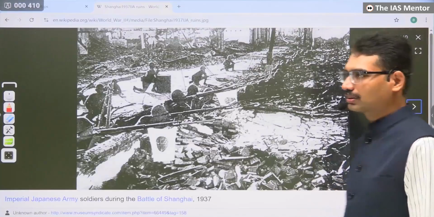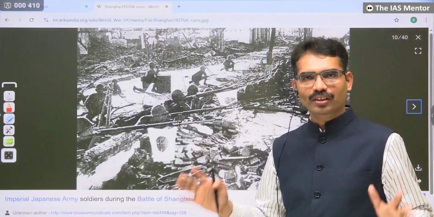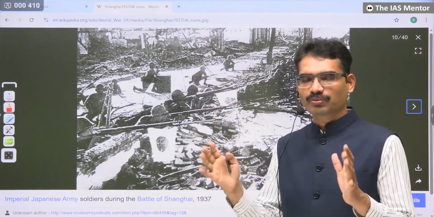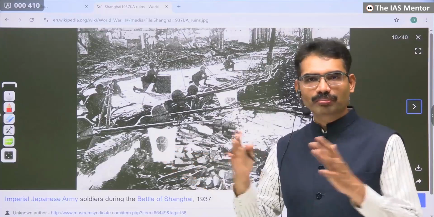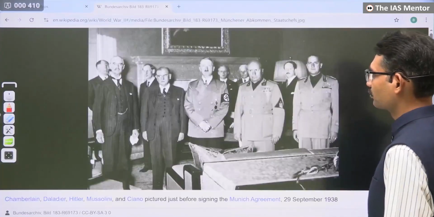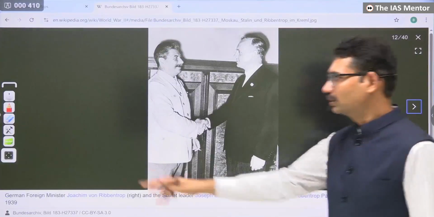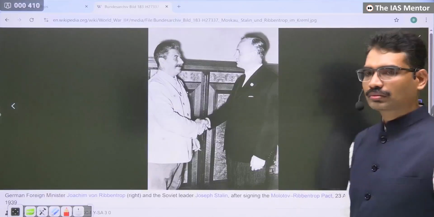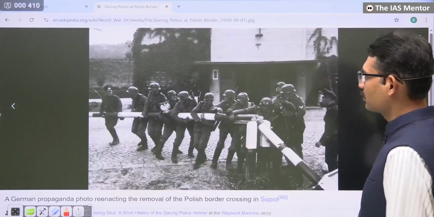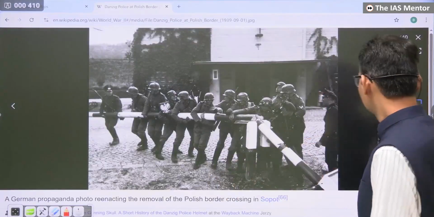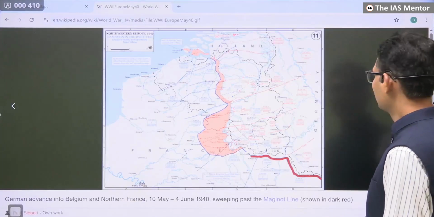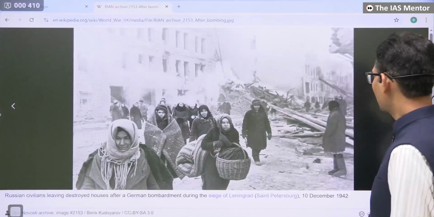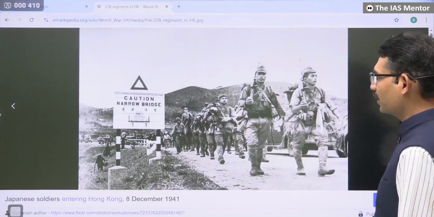These are the visuals. By this time, we have proper recordings of war. A thousand years ago, how wars took place, we do not know. At that time, photographs were not there. But in World War II, there is multiple evidence. See this? The kind of leaders who were behind this destruction. This is how humanity should learn lessons, from the people behind this destruction. The kind of technology used, the kind of destruction that has taken place.